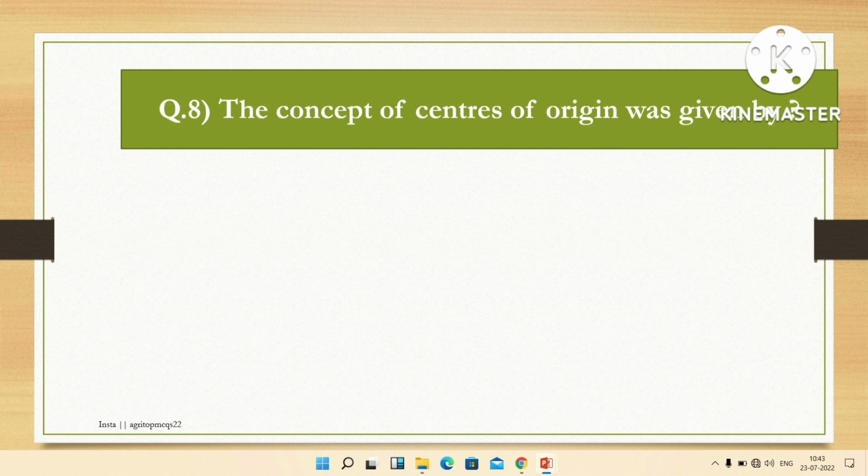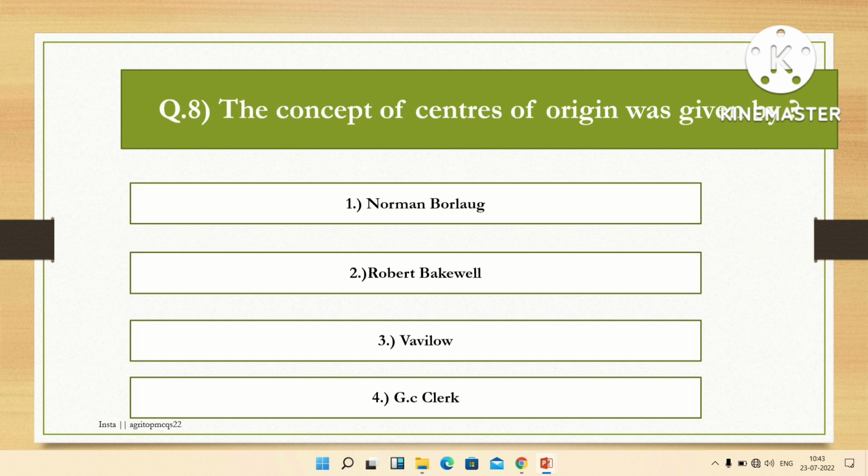The next question is, the concept of center of origin was given by. Options are Norman Borlaug, Robert Bakewell, Vavilov, J.C. Clark. The right answer is Vavilov. The concept of center of origin was given by Vavilov.